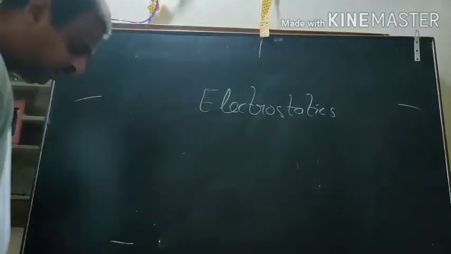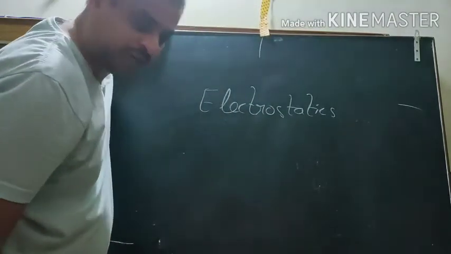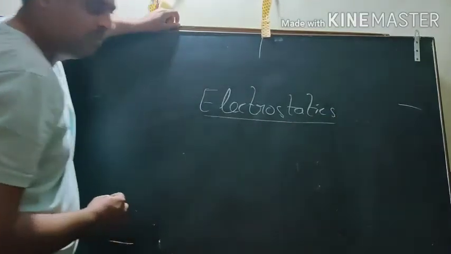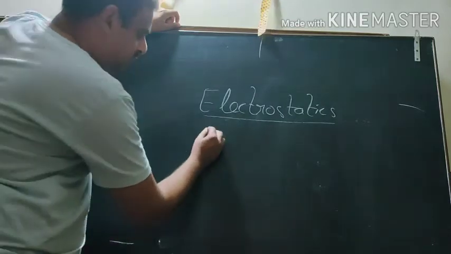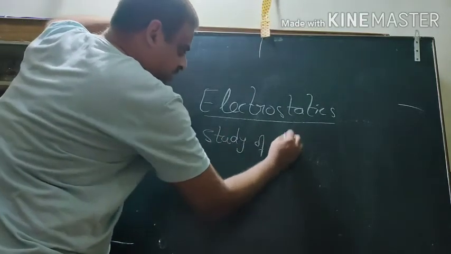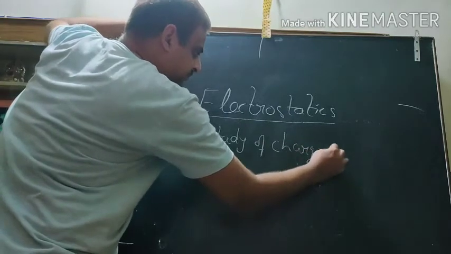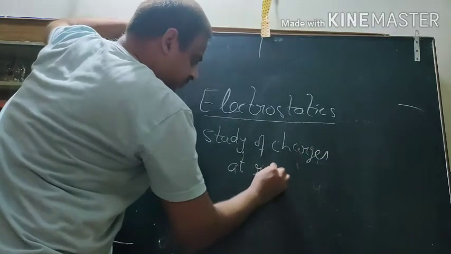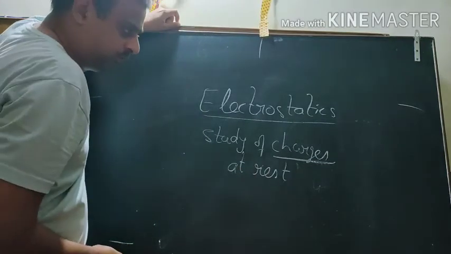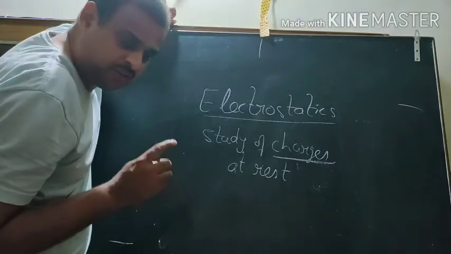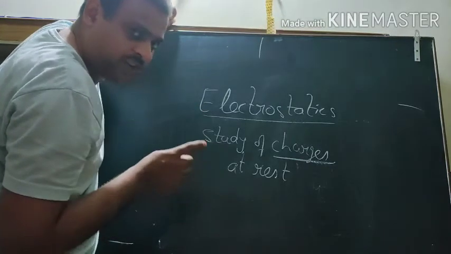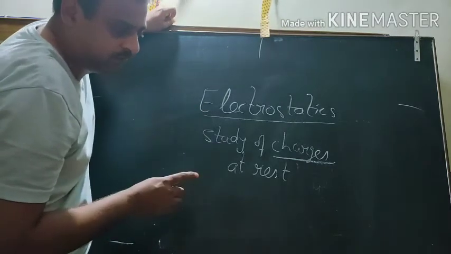So we will discuss electrostatics today. Electrostatics is the branch of physics which deals with the study of charges at rest. First of all, let us define charge. Charge is a basic property by which two bodies can attract or repel each other.